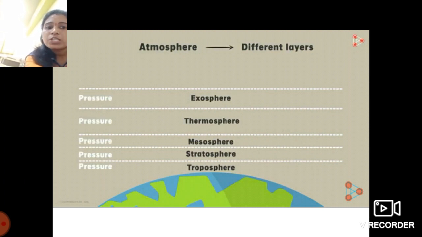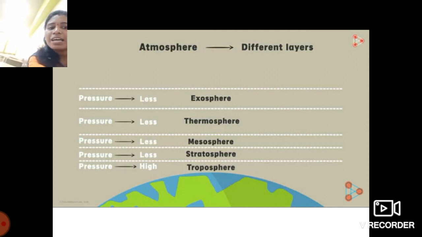So the pressure in the troposphere, which is the bottommost layer, is higher than the pressure above this troposphere layer. So why is this so? Why is the pressure high at the bottommost layer compared to the layers above?